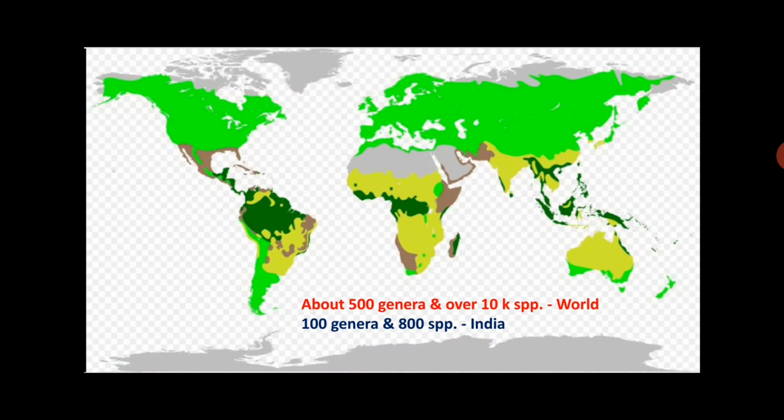Geographical distribution of this family. There are about 500 genera and over 10,000 species distributed in the world. About 100 genera and 800 species have been reported from India. The members of this family are distributed worldwide, that is, it has a cosmopolitan distribution except the Arctic regions.